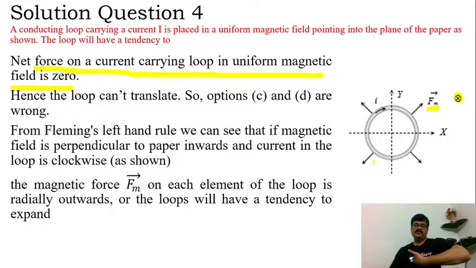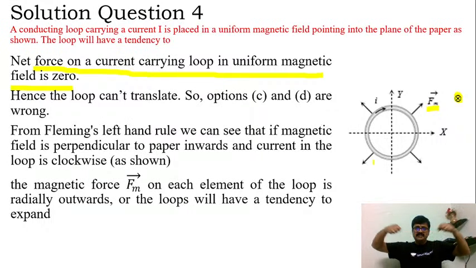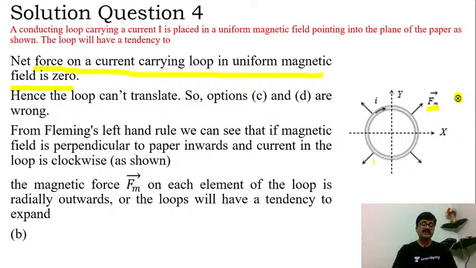Radially outward means it will have a tendency to expand. So the right answer can be what? Option B here, right? Option B is our right choice, my dear students. We have learnt on this.